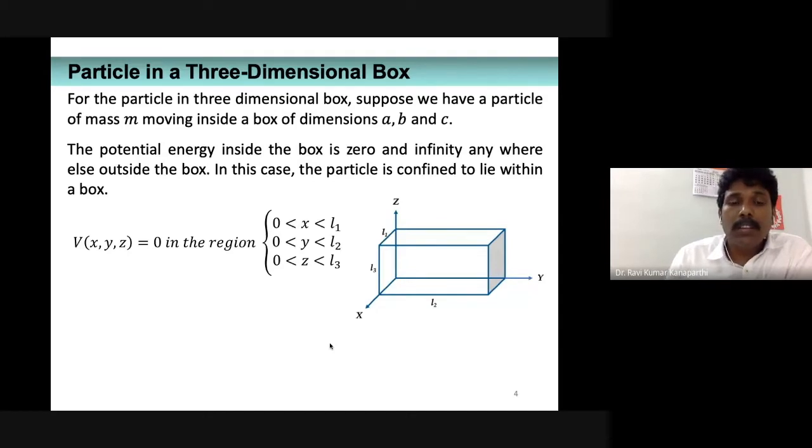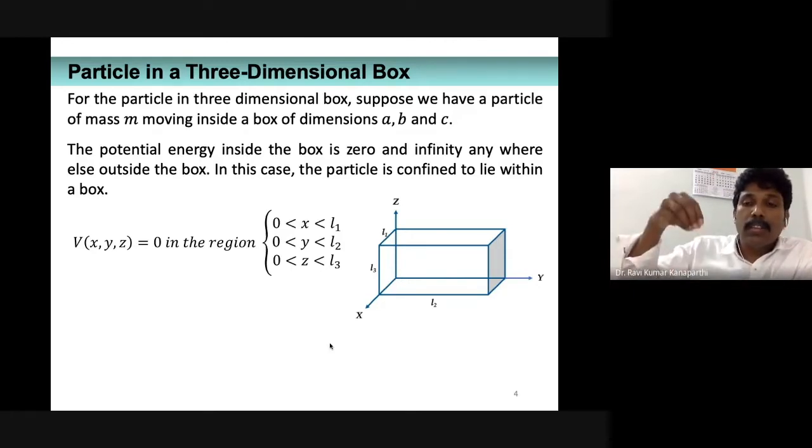Okay, when I said the potential, as long as the particle is within the box, its potential energy is 0. That means, suppose the particle is moving along the x direction, and if it is within the limits 0 and L1, then its potential energy must be 0. Similarly, if the particle is within 0 and L2, its potential energy again must be 0. And if the particle is within the limits 0 and L3, then again its potential energy is going to be 0.